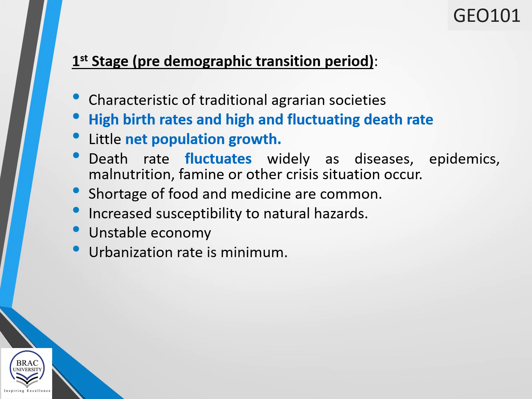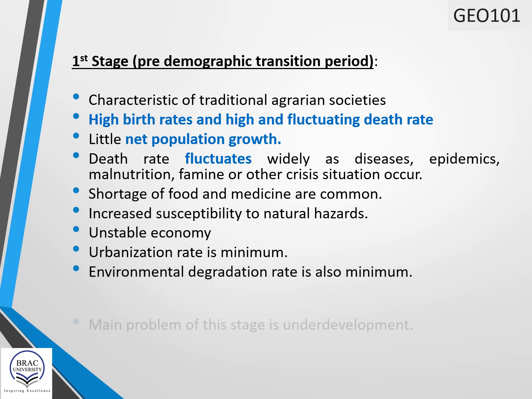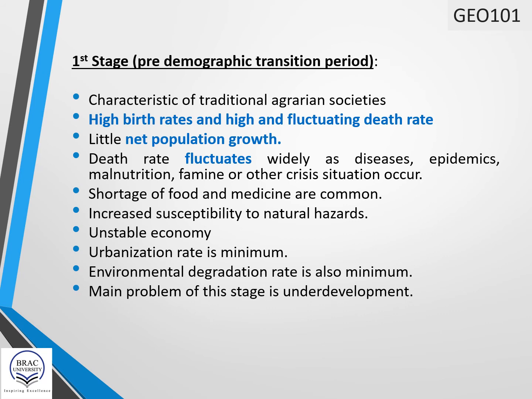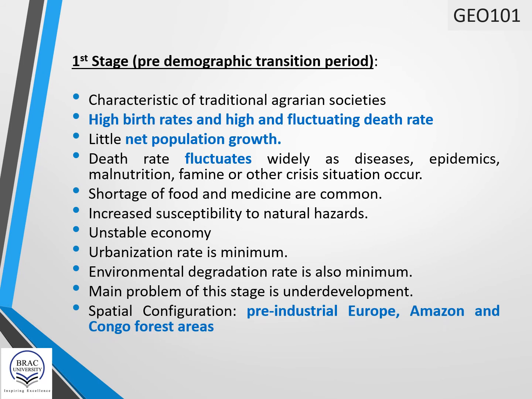Urbanization rate is minimum, and as a result, environmental degradation rate is also minimum. The main problem of this stage is underdevelopment. Spatial configuration of the first stage: pre-industrial Europe falls under this group, and the Amazon and Congo forest areas are falling under this group. Countries of the Amazon and Congo forest region represent a pre-demographic transition period.